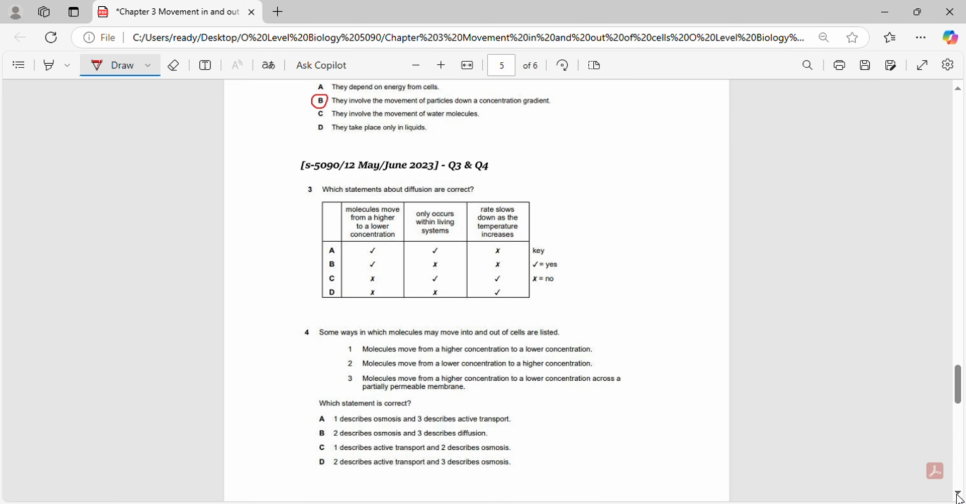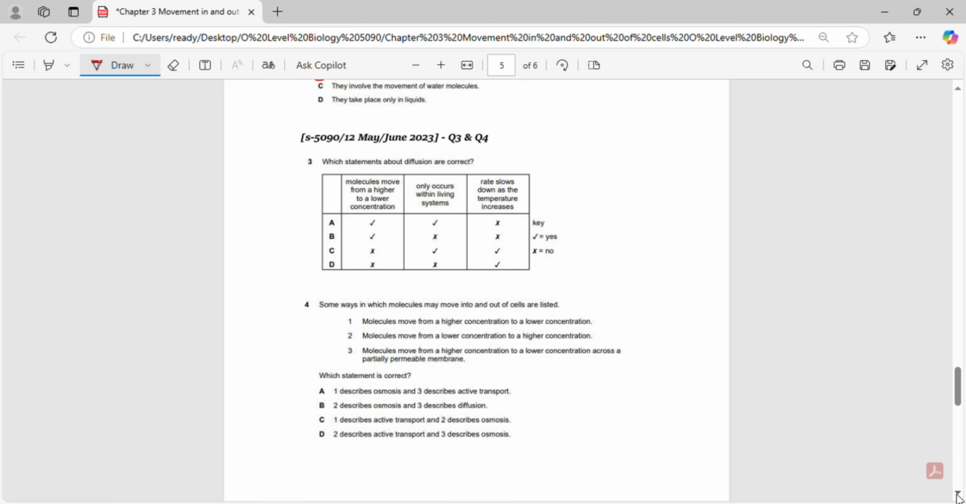Then, in the next question, it asks, out of all these options, which statements about diffusion are correct? And the correct answer is option B. As diffusion occurs when molecules move from a higher to a lower concentration, following the concentration gradient. However, it is not limited to living systems, it also happens in non-living environments, such as the spread of perfume in the air. Additionally, the rate of diffusion does not slow down with increasing temperature, instead, it speeds up as molecules gain more kinetic energy. Therefore, the correct choice is B.